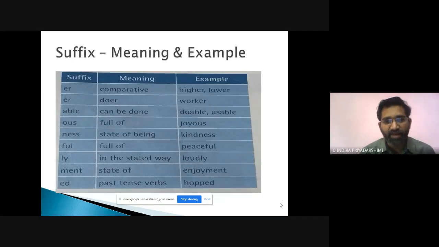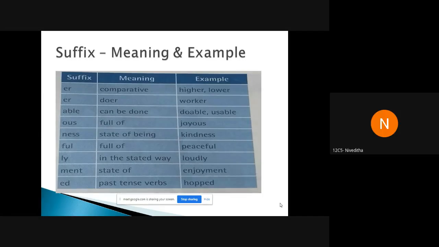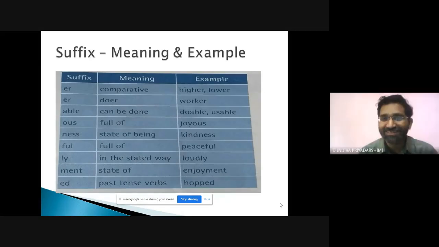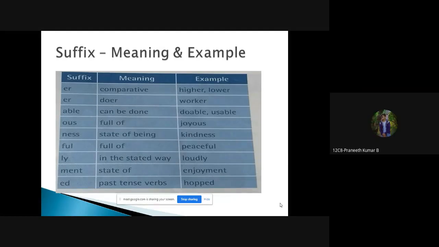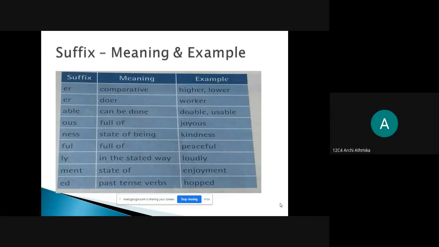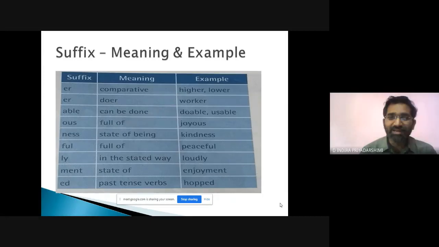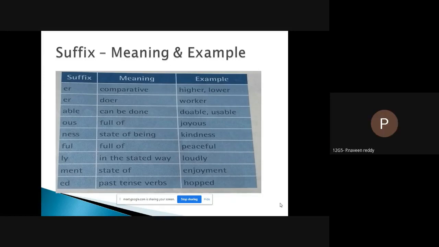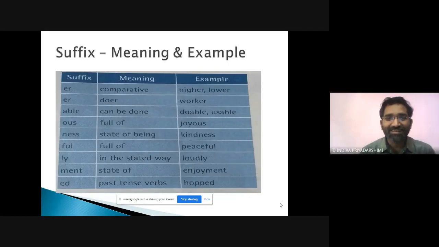Now we have -ment. Meant means in the state of, like enjoyment: implement, entertainment, government, excitement, statement, environment, achievement, argument, apartment, judgment, movement, tournament. Great, really great.